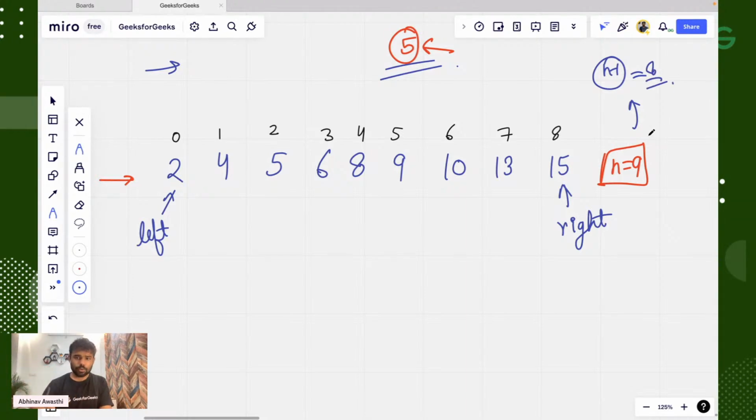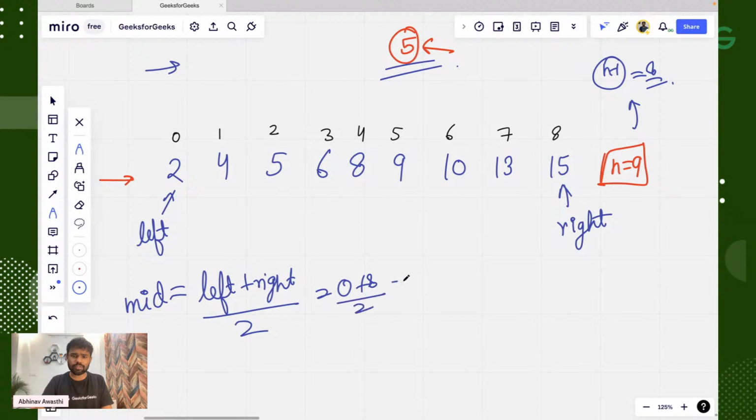Now what do left and right mean? They mean that we are considering the elements which are between left and right, starting from here. That is what left and right tell us. Now we have to find the middle of left and right. Let's say the middle element is mid. That can be easily found by left index plus right index divided by 2. 0 plus 8 by 2, it will be 4.